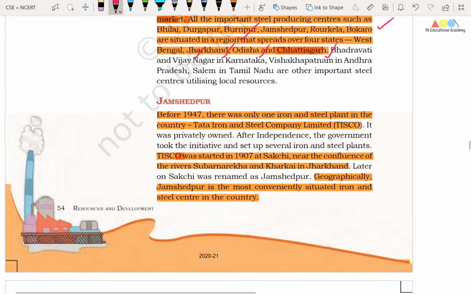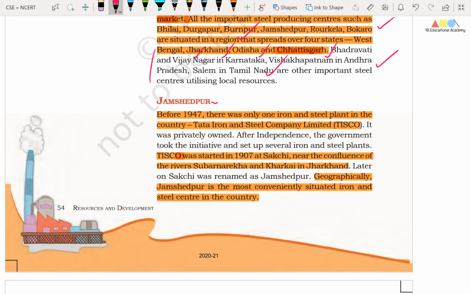Right friends, Bhadravati and Vijayanagar in Karnataka, Vishakhapatnam in Andhra Pradesh, Salem in Tamil Nadu are other important steel centers utilizing local resources, and these are the locations of our iron and steel industry in our country.